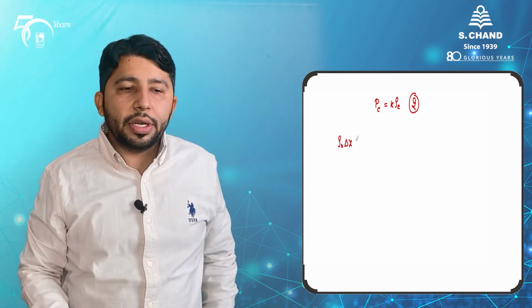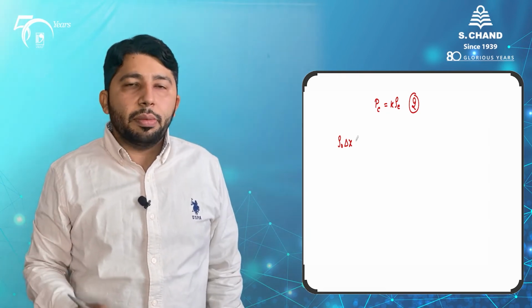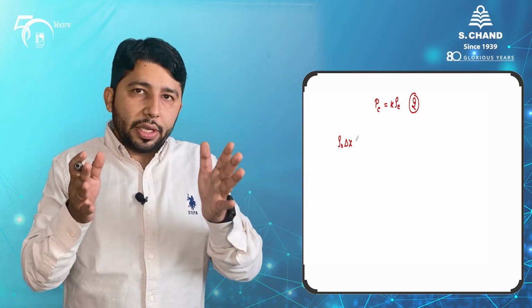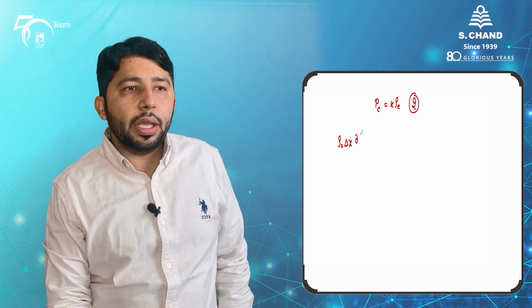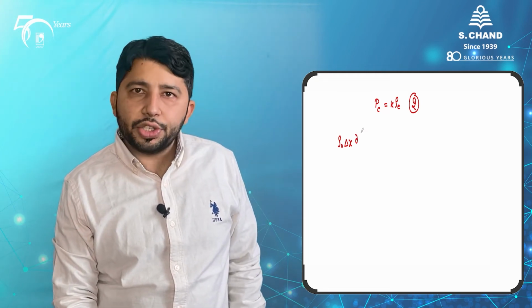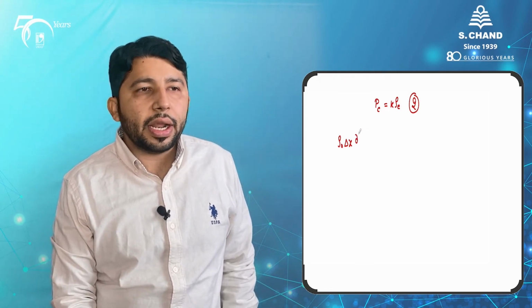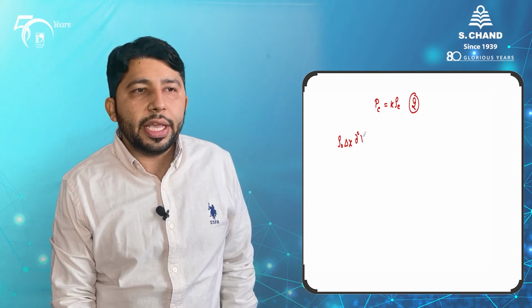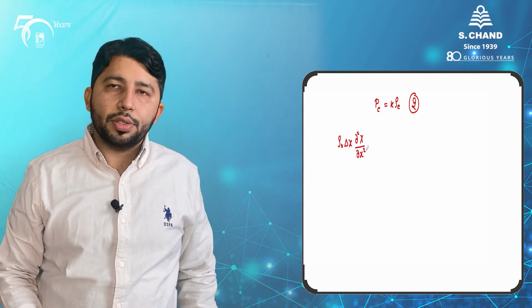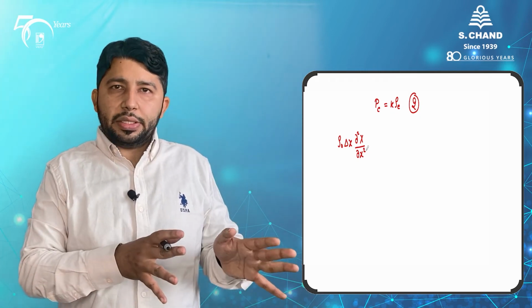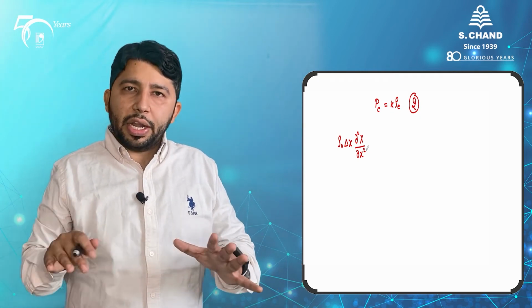Now rho naught delta x, which is the mass per unit area of this air block, into, if I want to define acceleration at this place, I can write the second derivative of del chi by del x square. So overall this is mass into acceleration divided by area.